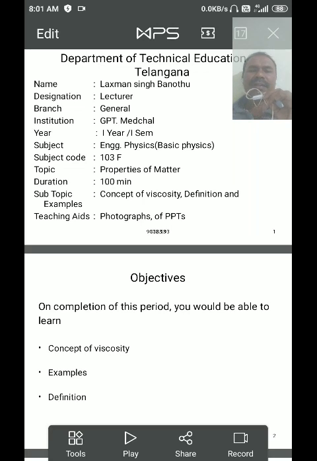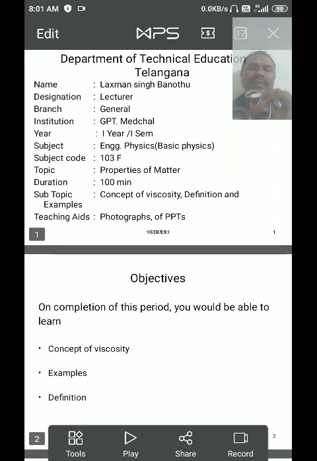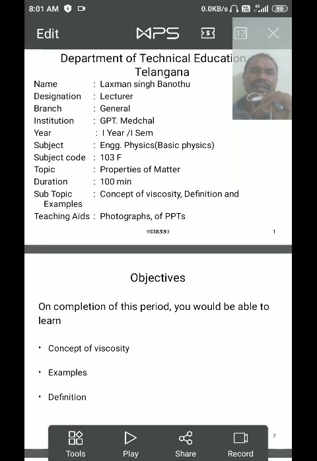After that, we discussed the properties of a liquid, like surface tension. In surface tension, we defined cohesive force, adhesive force, molecular range, and sphere of influence. We defined surface tension, with examples, the formula, the SI unit, and the dimensional formula.